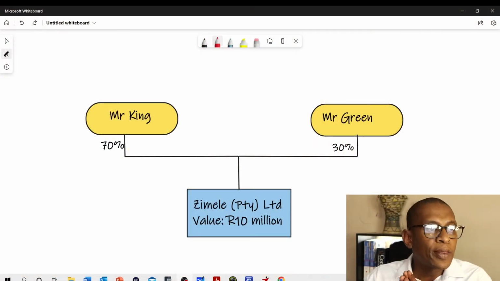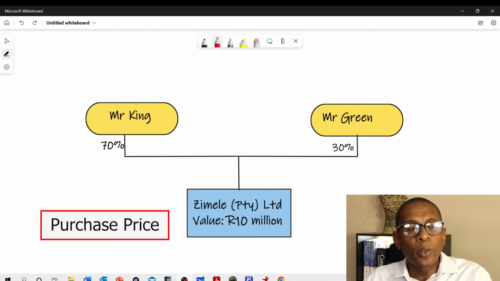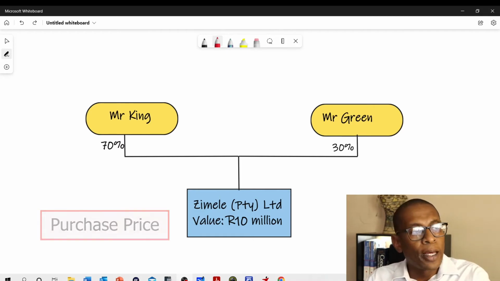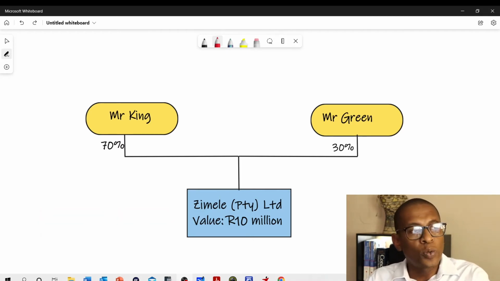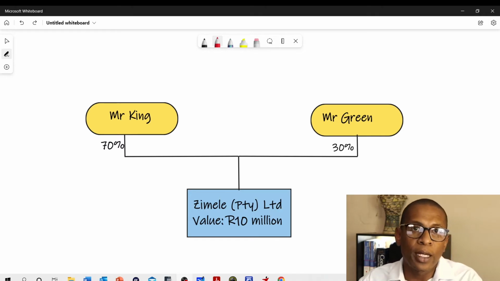Now, the third thing that's quite important that is dealt with in the buy and sell agreement is the actual purchase price. Now, just factually, we know that the company is worth 10 million rands and Mr. King's shares are worth 70%, which means 7 million rands. Now, if we know that the purchase price of Mr. King's shares is 7 million rands, that means the policy that we take out must at least cover that amount of 7 million rands, otherwise there will be shortfalls.